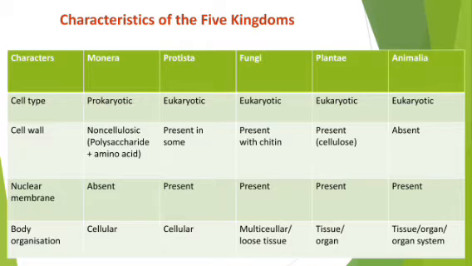Now my dear student, in kingdom Monera, what type of cell? Prokaryotic cell. Then in kingdom Protista, a little more developed, that is eukaryotic cell. Now my dear student, next kingdom is kingdom Fungi. Whatever individuals are considered in kingdom Fungi, if each and every organism's cell is checked and observed, it is seen that they are also eukaryotic in nature.